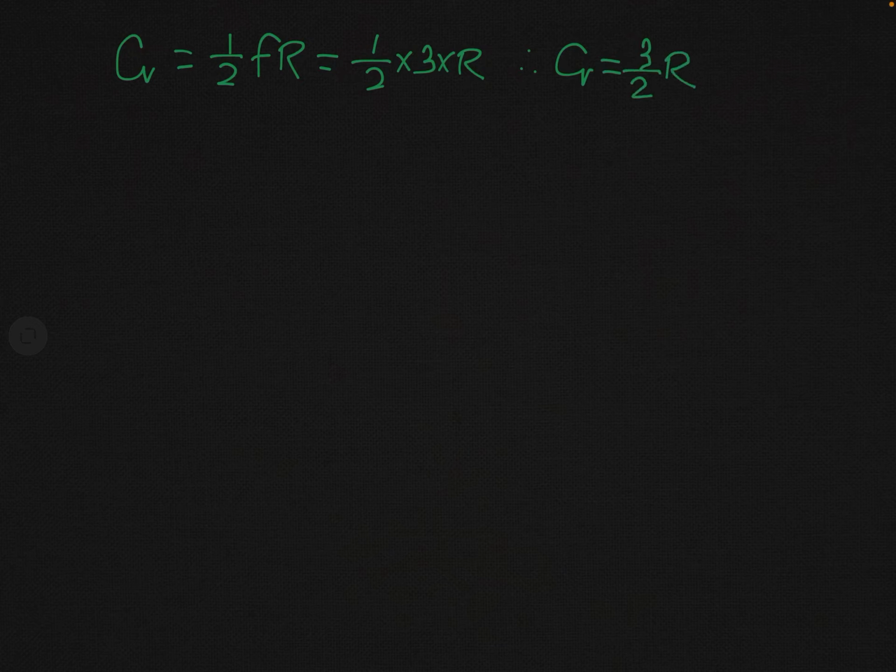You know Cv is 1 over 2 F R. Here F is 3 and this is R. So you can say that for a monatomic gas, the molar specific heat capacity at constant volume Cv is simply equal to 3 over 2 R.